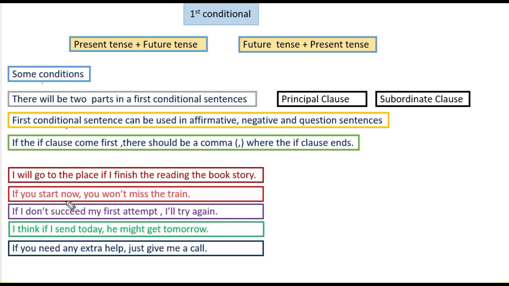Okay, if you start now, you won't miss the train. If you do not succeed, if I do not succeed in my first attempt, I will try again. And I think if I send today, he might get it tomorrow. If you need any extra help, just give me a call. So these all are conditional sentences, and they are first conditional sentences. And you see that there is a present tense, and there is a future tense also, and sometimes if is used as a conjunction, that's why you need not use a comma.